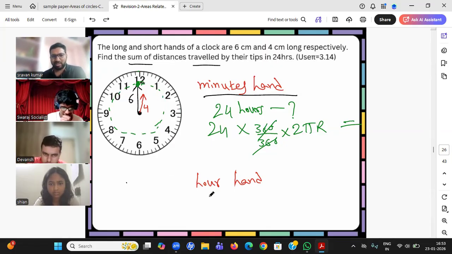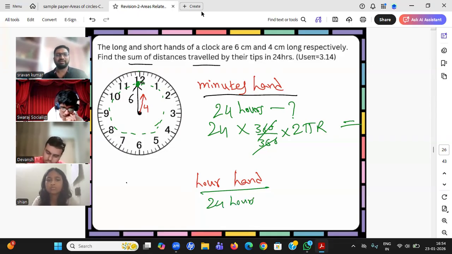So explain to me about the hours hand now. In 24 hours, how many 360 degrees will it make? Hours hand. So it will make like 24 into 360. Why will it make 24?